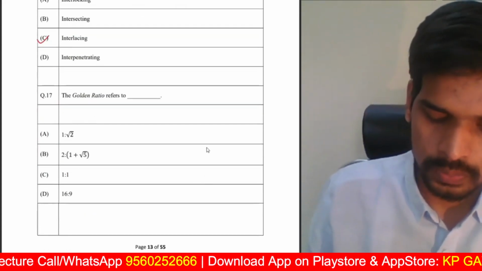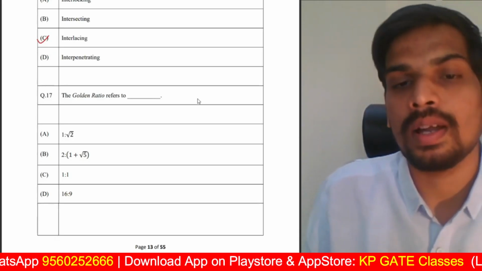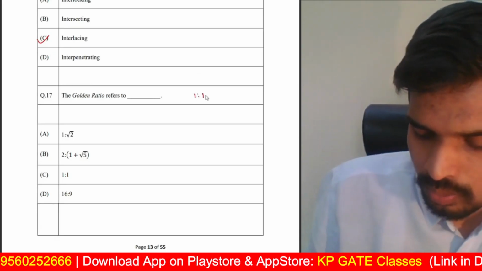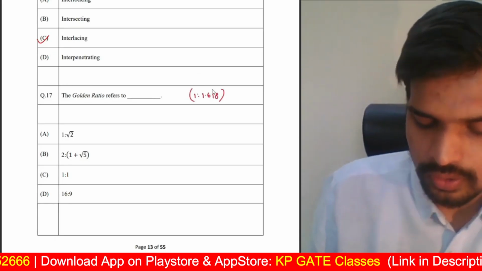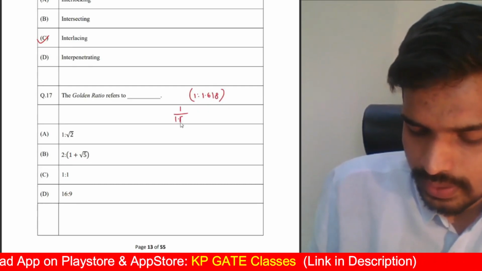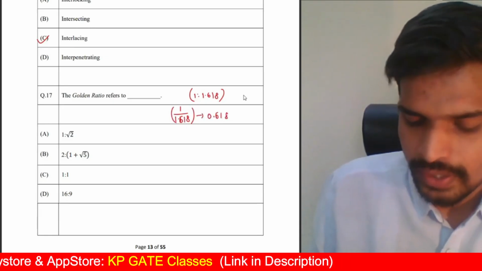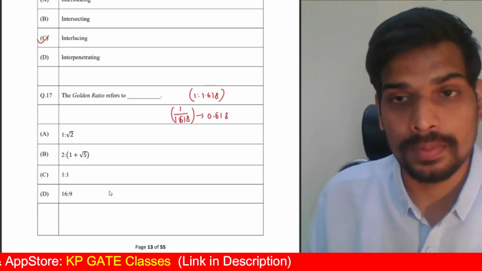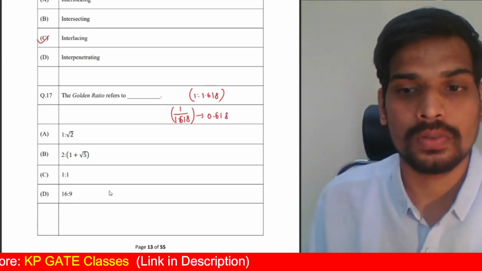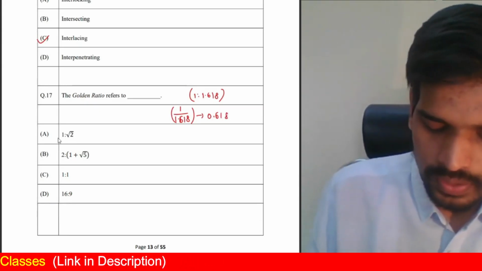Golden ratio refers to... Now, golden ratio, I hope you are aware, is the ratio of 1.618 to 1, or 1 is to 1.618. This ratio is called the golden ratio. If you find out 1 upon 1.618, this will give you 0.618. You can cross check each and every option. You have access to the scientific calculator on the screen also in the examination. You can easily cross check.